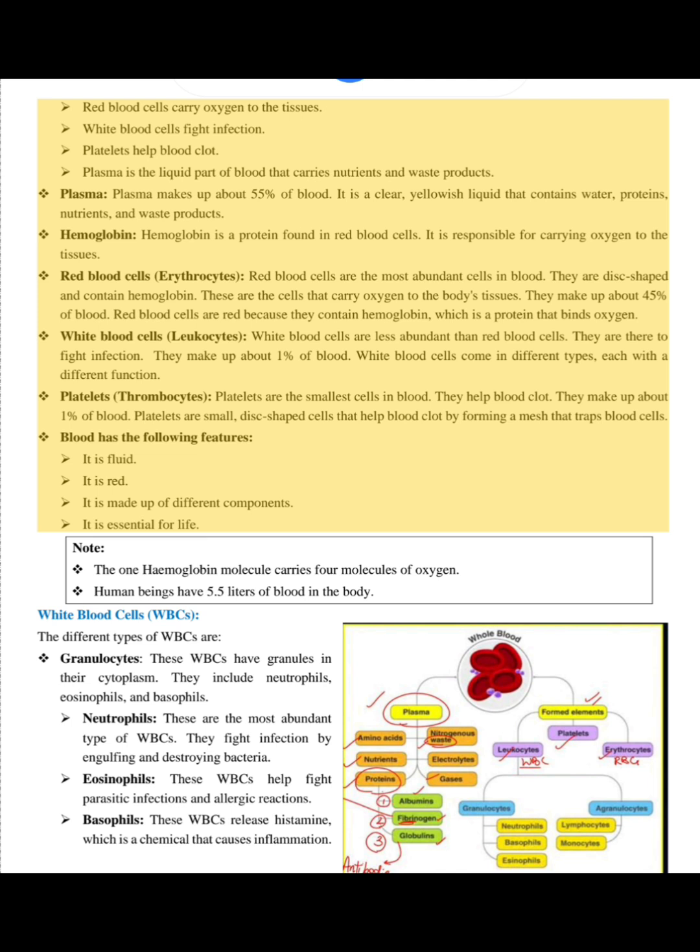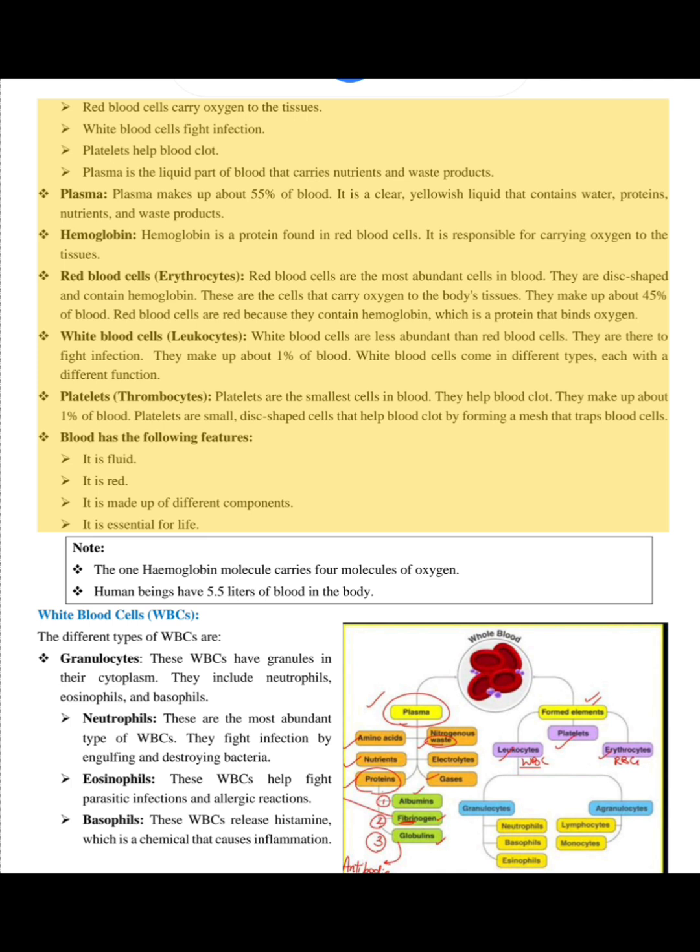Plasma. Plasma makes up about 55% of blood. It is a clear, yellowish liquid that contains water, proteins, nutrients, and waste products. Hemoglobin. Hemoglobin is a protein found in red blood cells. It is responsible for carrying oxygen to the tissues.